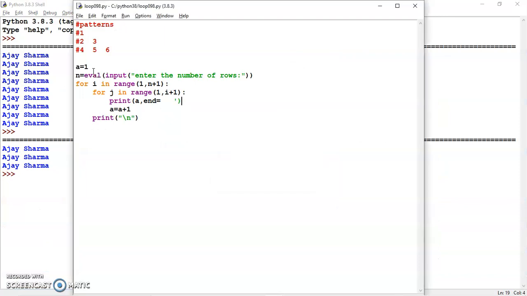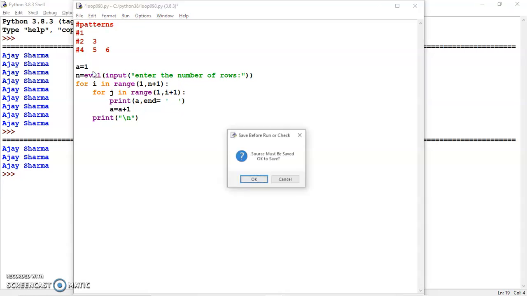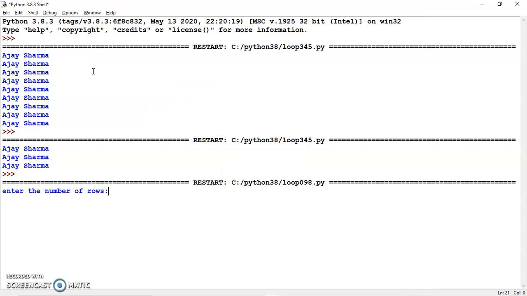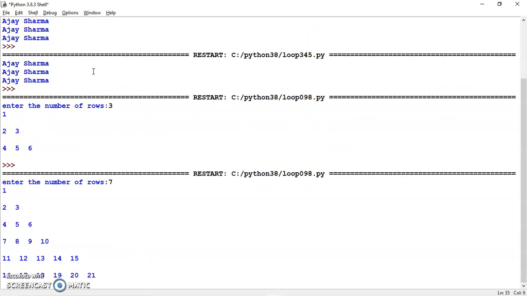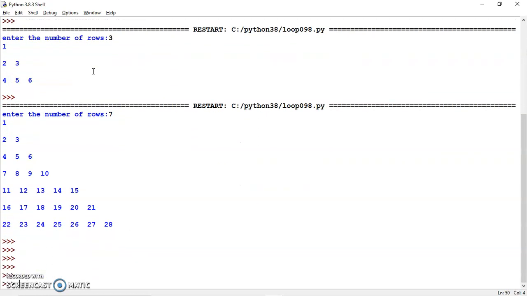Now there's some problem here. Oh, what's missing out here? Yeah, we just missed out. Once we run it and we give the number as 3, we get the output as 1 2 3 4 5 6. Another run maybe we give the number of rows as 7, so we get this output.